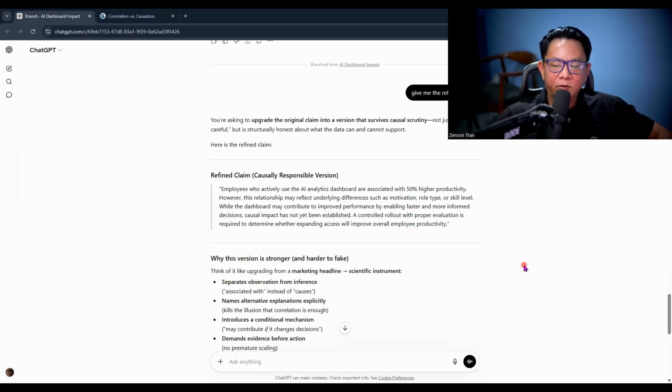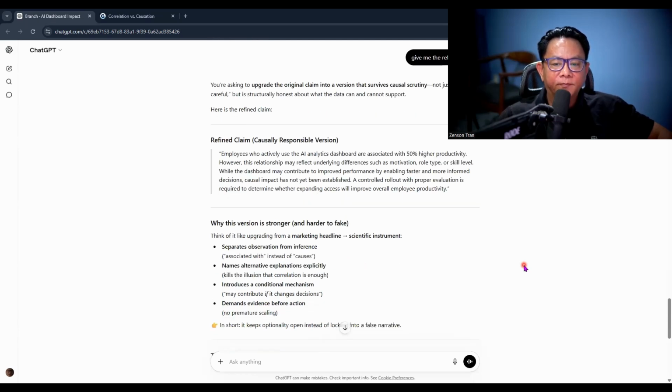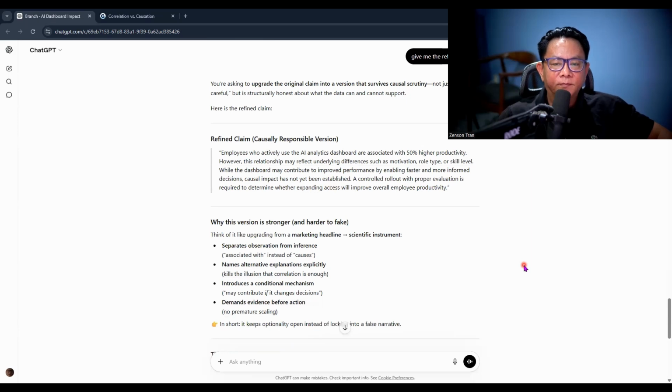What do you think about this refined claim? I think it's a big improvement. It no longer leaps to causation. Instead, it highlights the association, recognizes other possible factors, like motivation or skills, and it calls for a proper test before any company-wide decisions. It's cautious and scientific, which is exactly the mindset we want to teach.